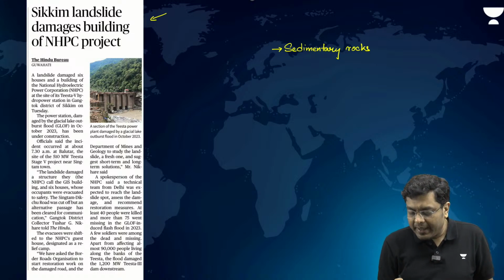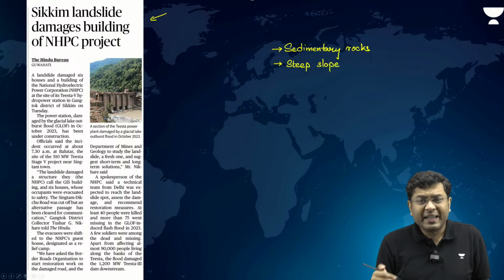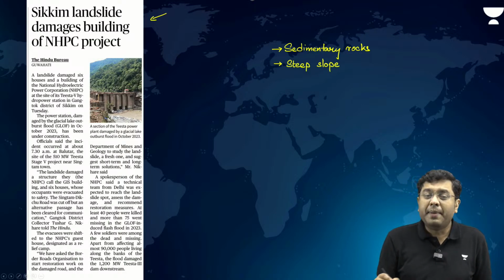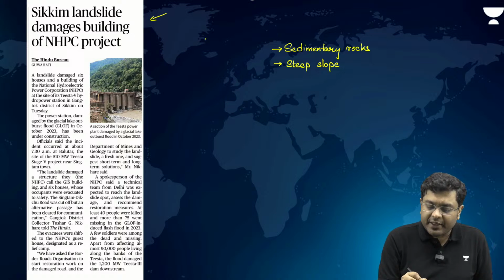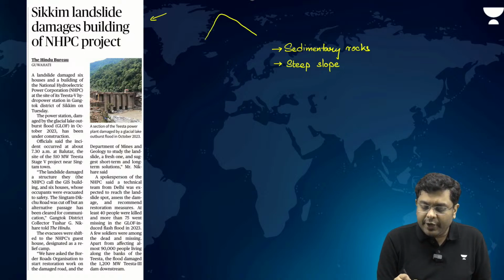And at the same time, there is the steep slope in the case of the Himalayas. The Himalayas have a steep southern slope and a gentle northern slope. That is a characteristic feature of the Himalayas, which is also what is referred to as the hogback topography.